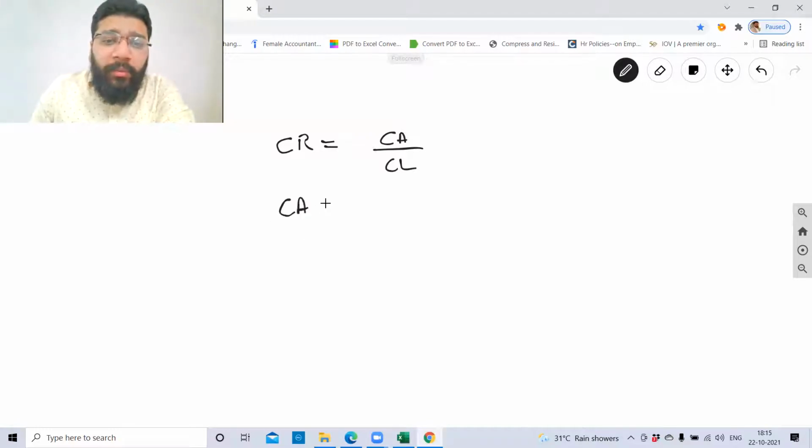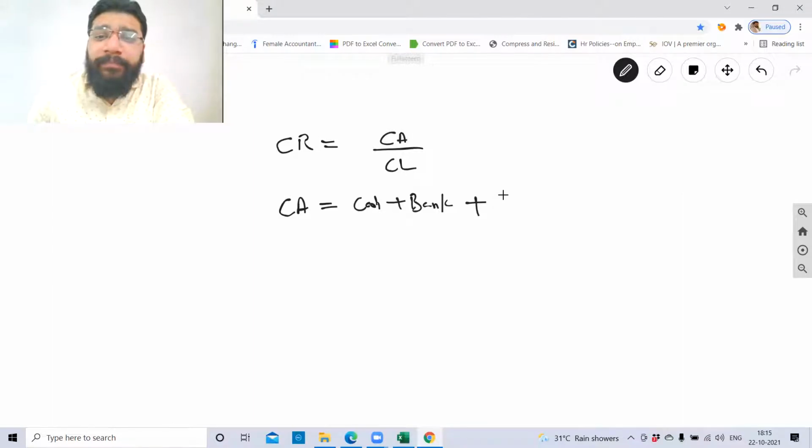Can you tell me what all will be included in current asset? Give example names. Cash plus bank. Anything which is equivalent to cash, like cash and cash equivalents. Then inventories. Inventory, excluding loose tools.